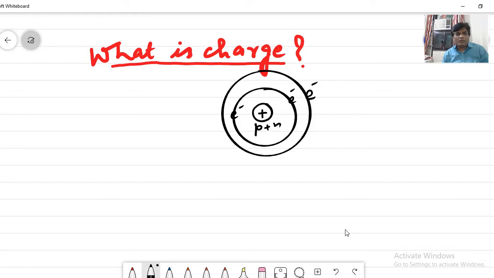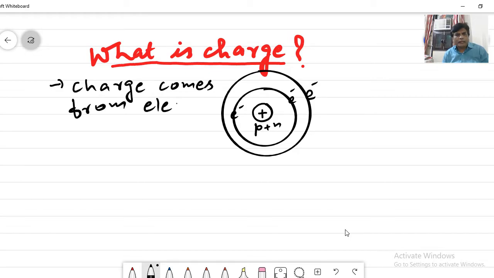Electrons and protons are basically charge carriers, or we can say charge comes from electrons and protons.